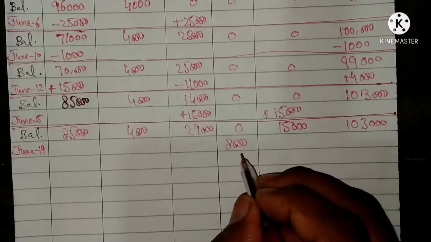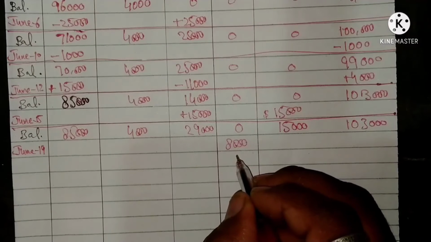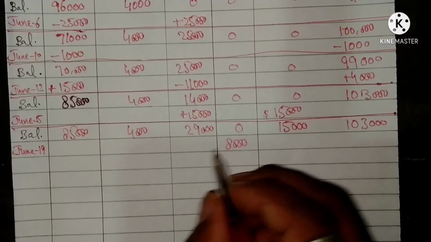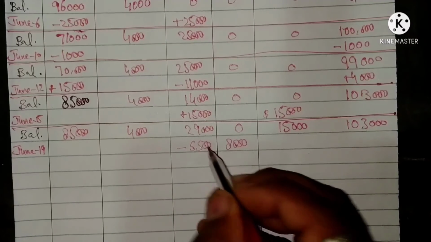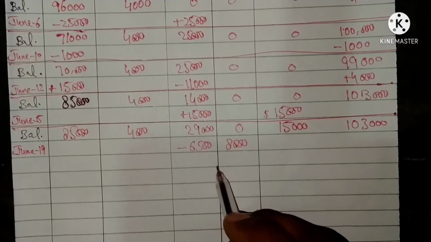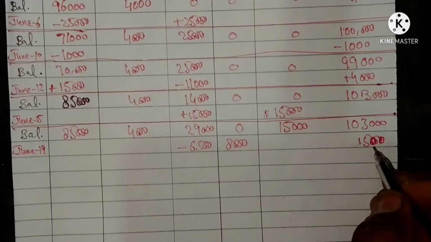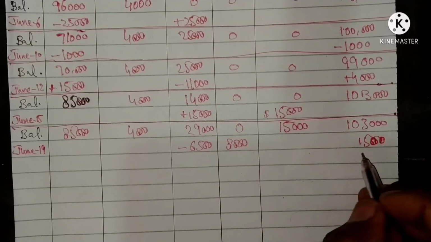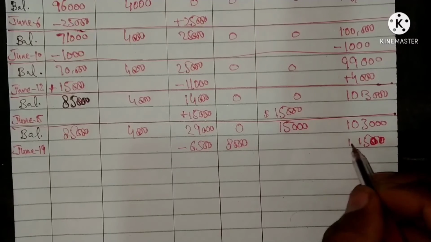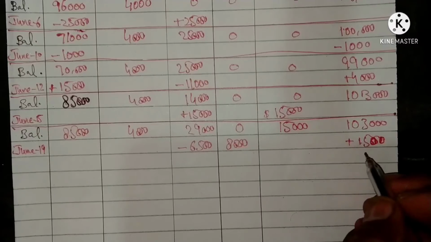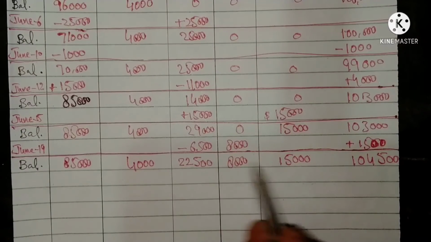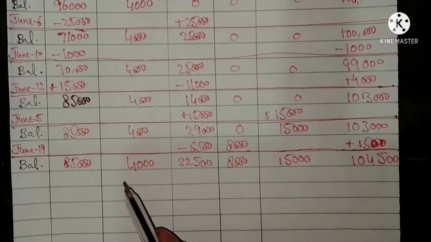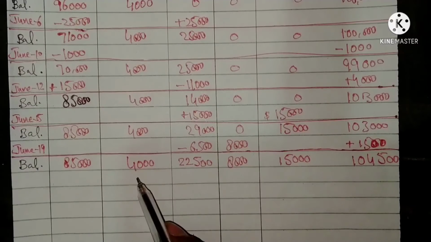That is the first effect. The second effect on the accounting equation is less goods amounting to $6,500, and the difference between the two amounts, $1,500, will be added in owner's equity. The balances of both sides after this transaction are here. So let's see the equality of both sides.